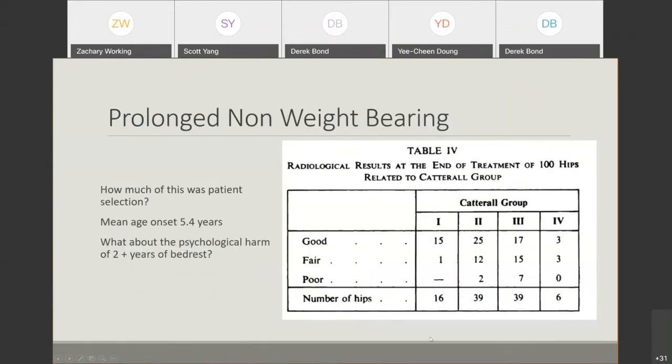But obviously there's not a lot of buy-in for this kind of treatment because of how much potential psychological harm this can do to a child at that age with over 2 years of bed rest. And this study may have some flaws as well. The mean age of onset was 5.5 years, which is a generally younger patient population. So they may have a little bit skewed towards better results as well in this group.